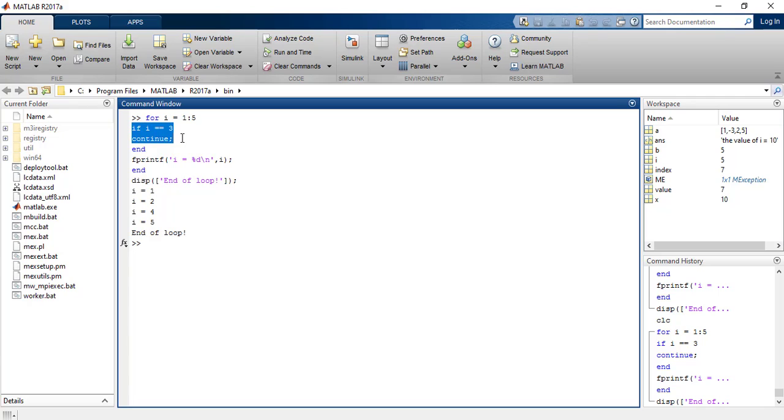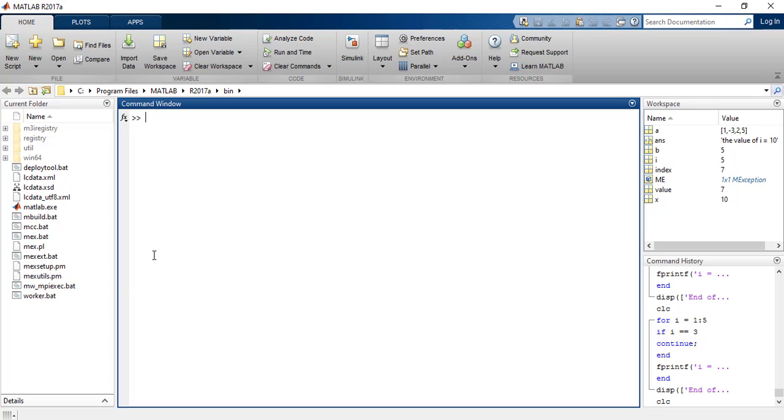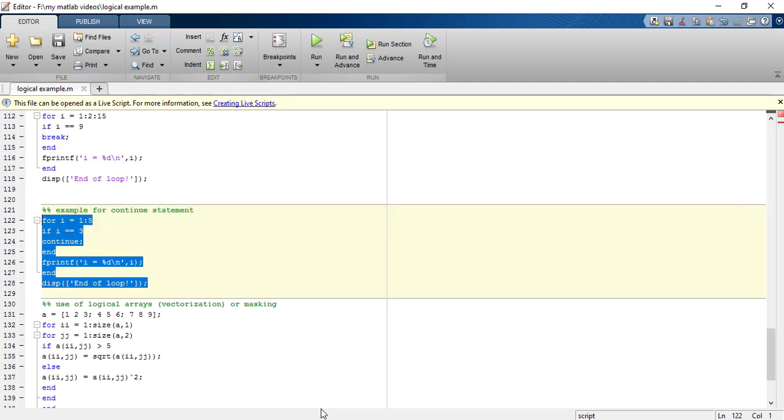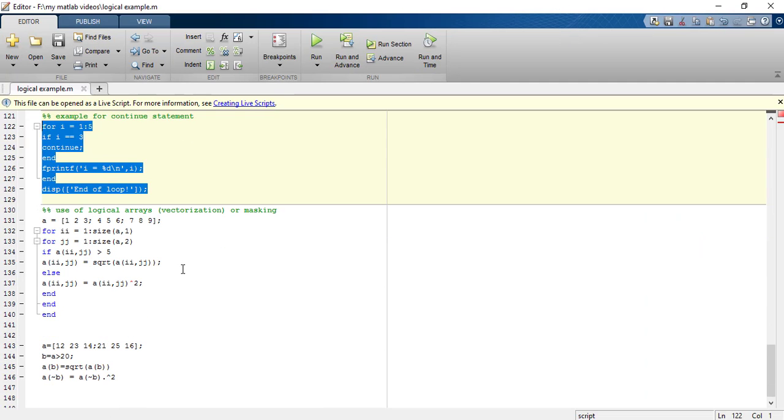Again this condition is false, so these statements inside the for loop are executed. When the continue statement was encountered, the statements below this continue statement inside the for loop were not executed and the loop proceeded. So this is how you can use the continue statement and the break statement.